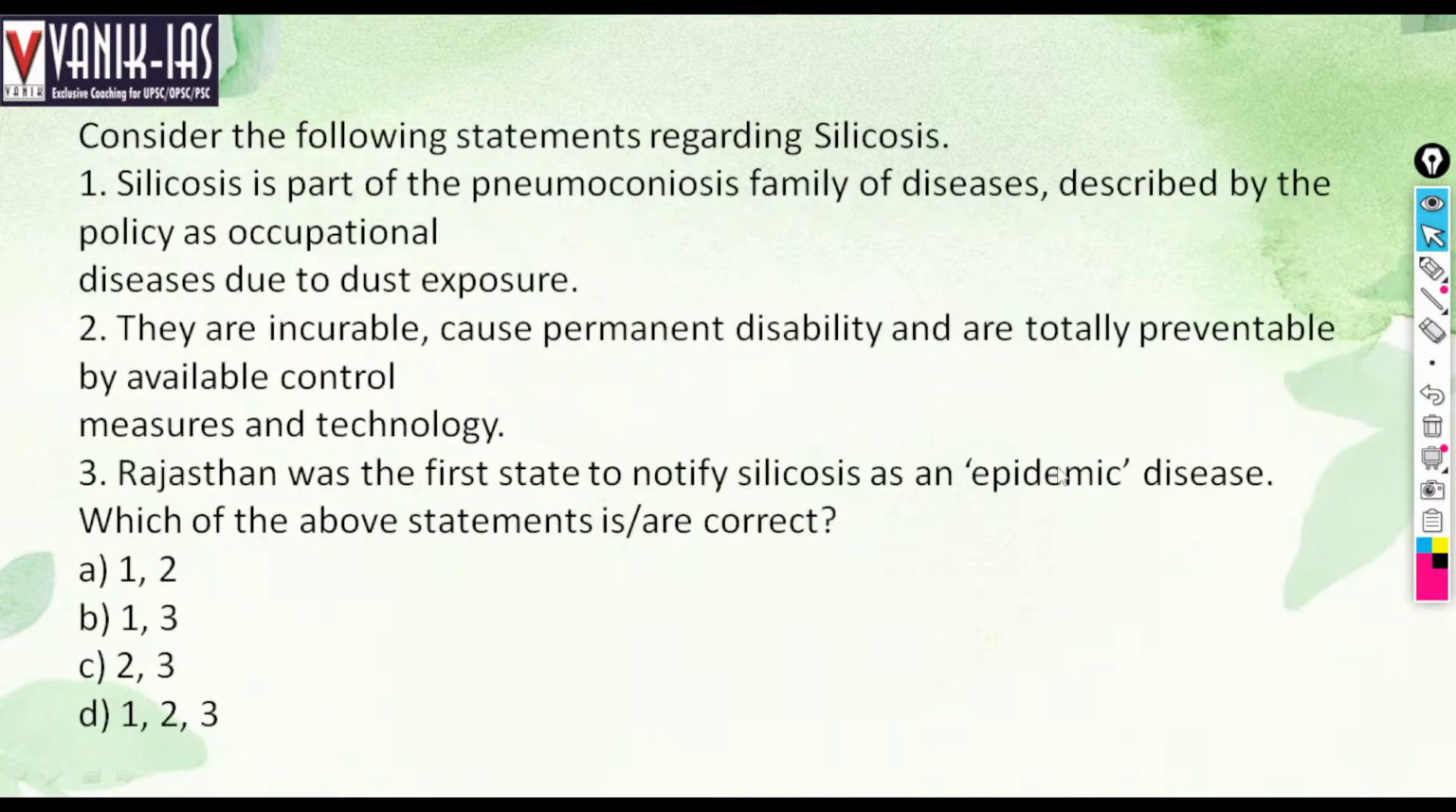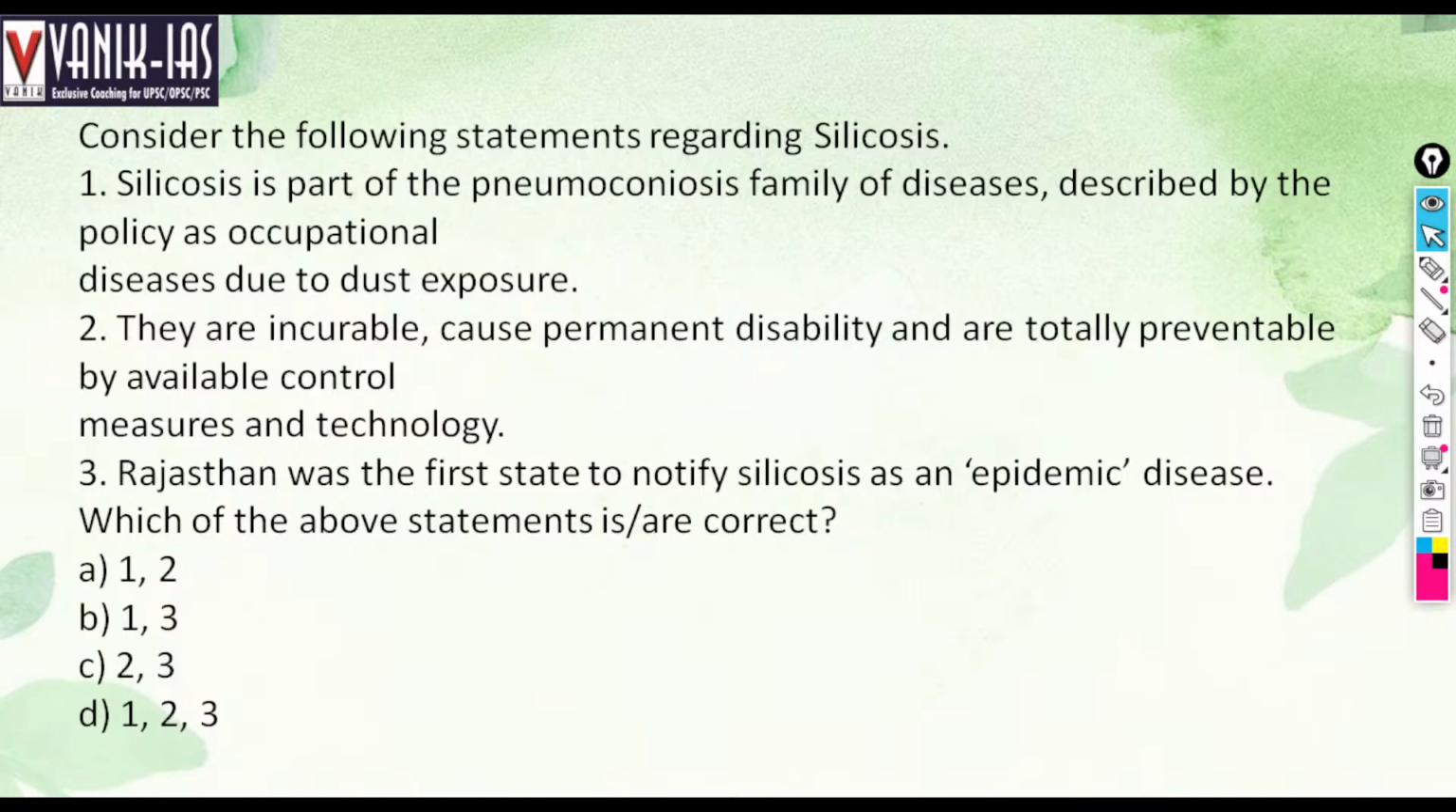Consider the following statements regarding silicosis. Silicosis is a part of the pneumoconiosis family of diseases, described as occupational diseases due to dust exposure. Yes, silica is related to dust exposure. Then, they are incurable, cause permanent disability, and are totally preventable by available control measures and technology.